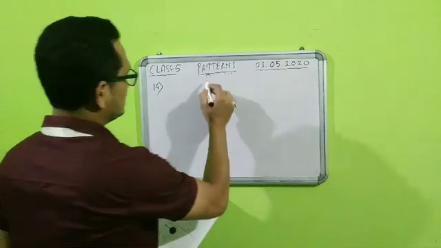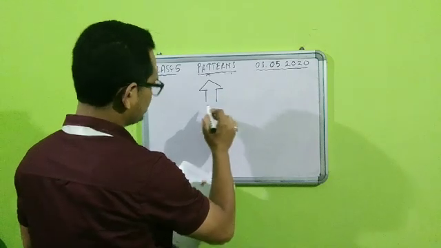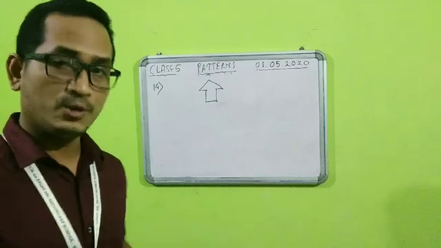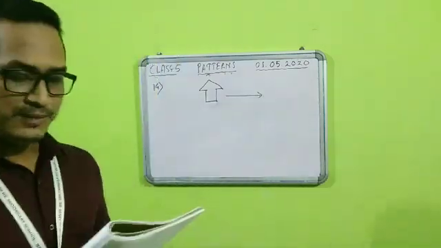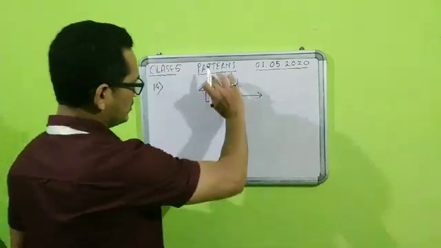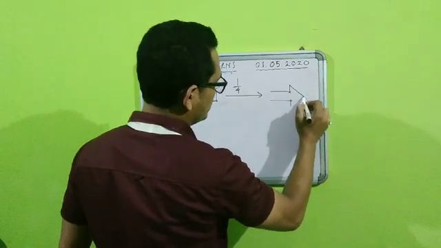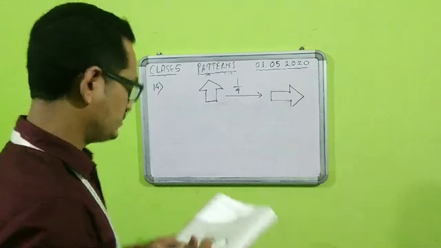So first, let us draw the figure. This is the figure drawn. If we have to draw it in clockwise, it will move towards this side. First we have to turn it in 1 by 4 turn, so this corner will come here. That means it will look like this in the first 1 by 4 turn.